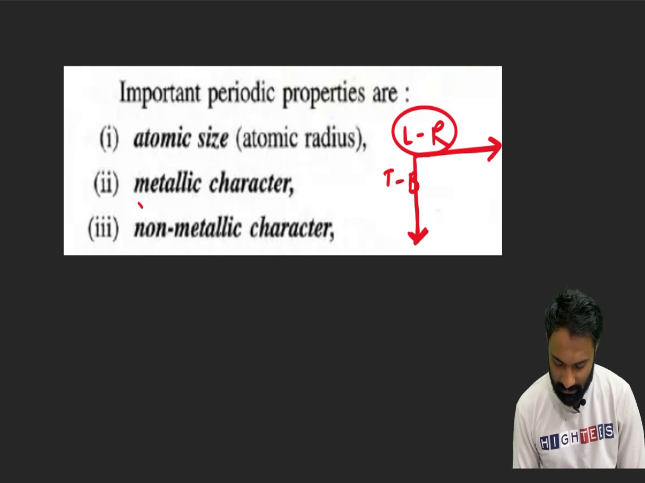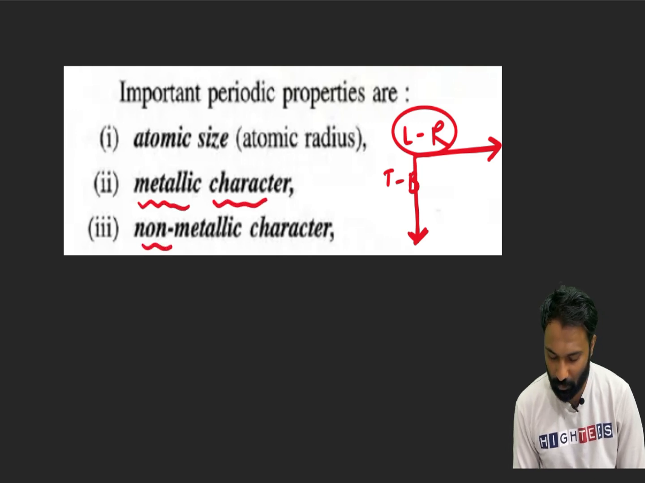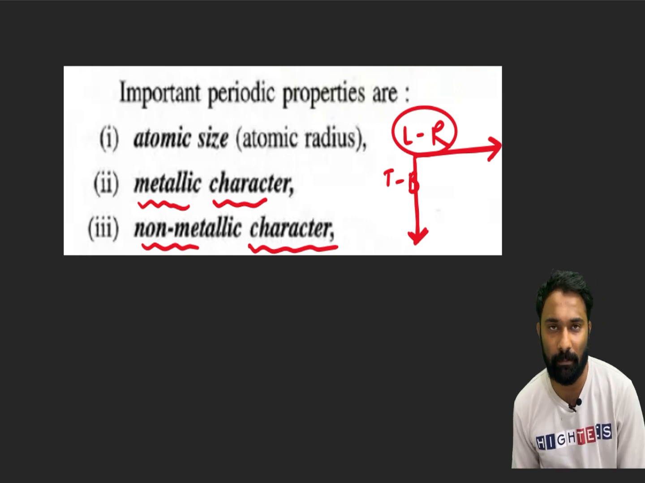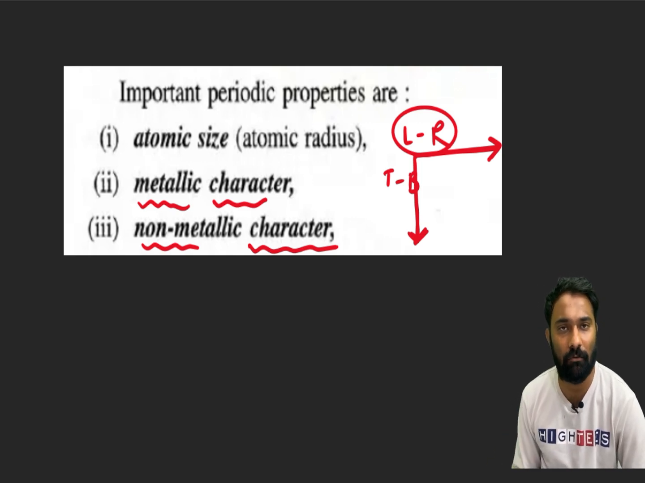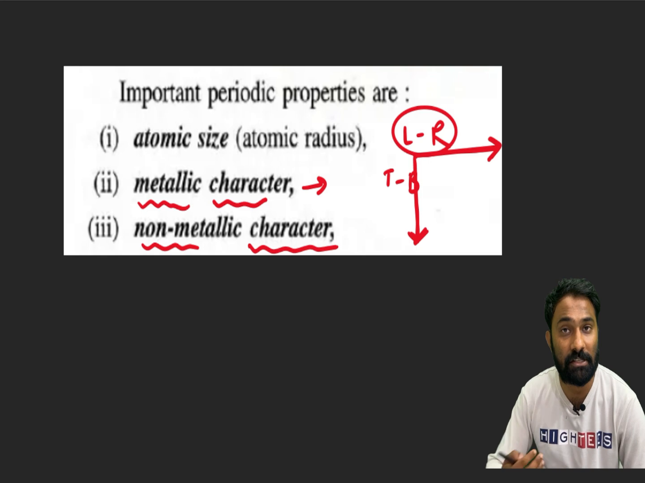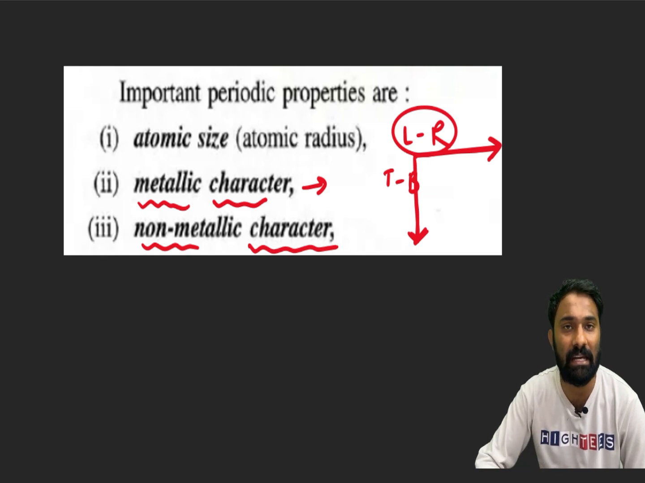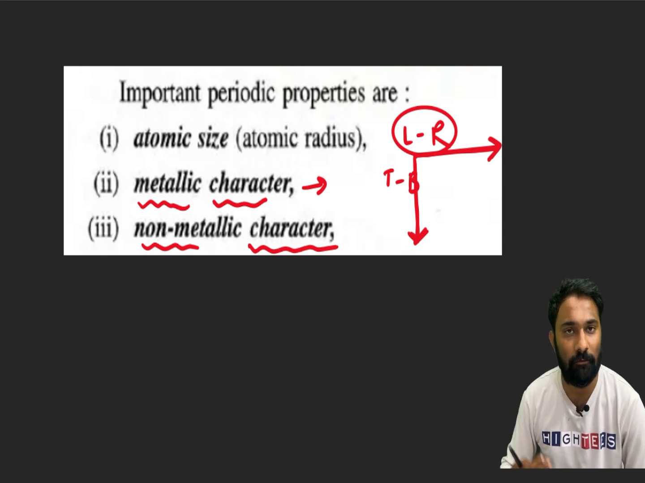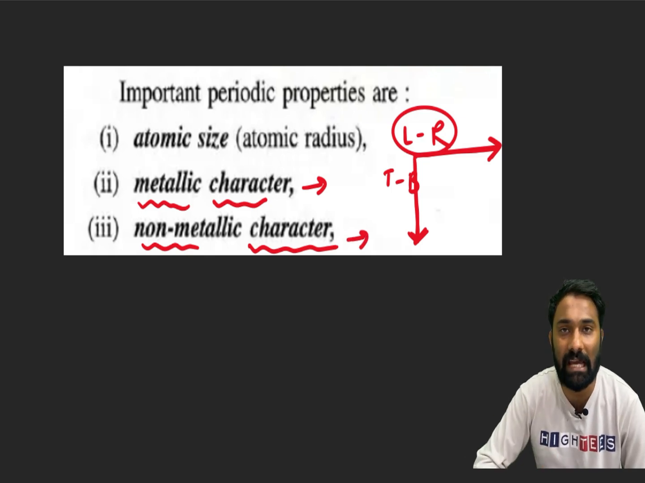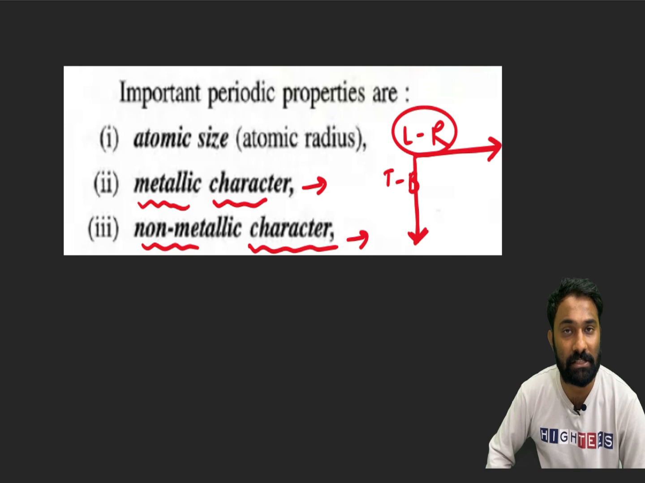Okay. Next, metallic character. As of now, for metallic character and non-metallic character, you just remember one term. What is the one term that you have to remember? The one which readily loses electrons will behave as a metal. The tendency to lose the electron means it will behave as a metal. Now, non-metallic means tendency to gain the electron. The species or elements which are ready to gain electrons will behave as non-metals. Okay, this you remember.